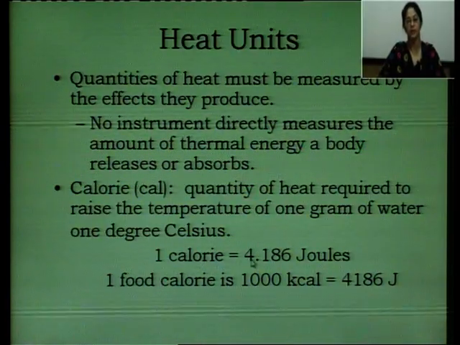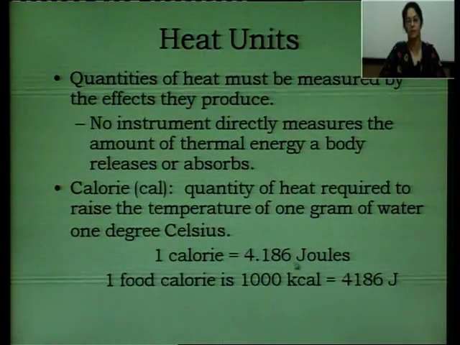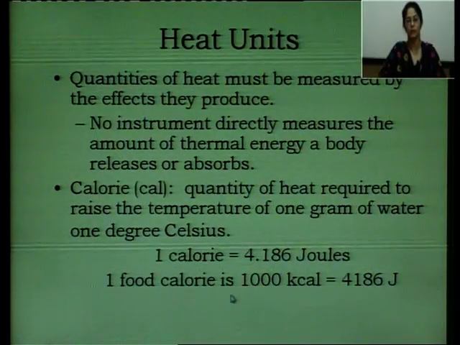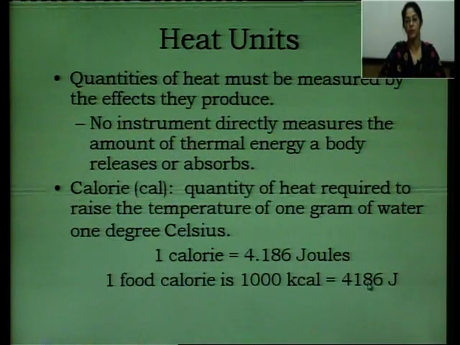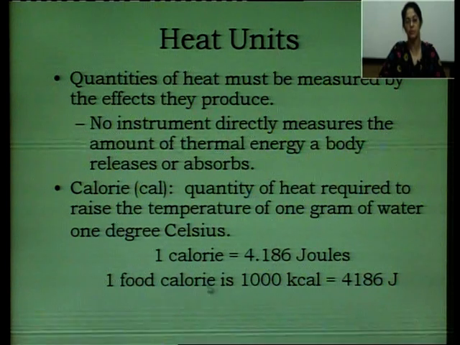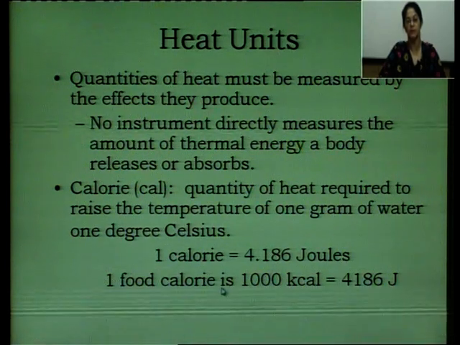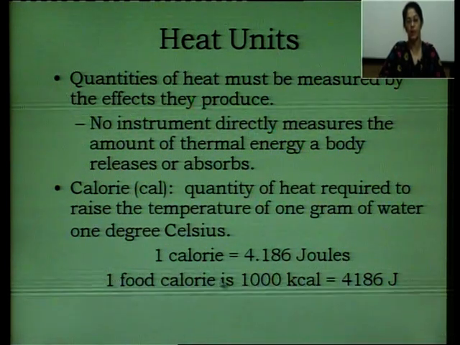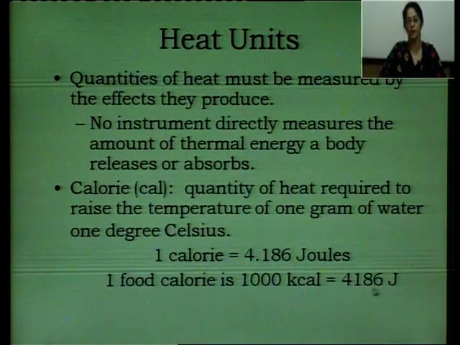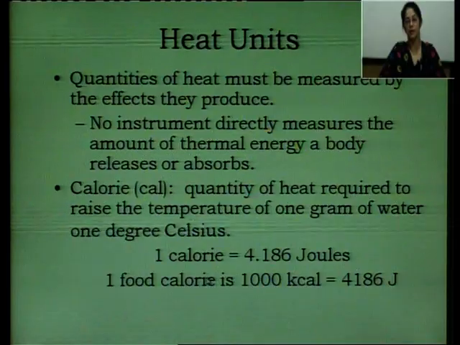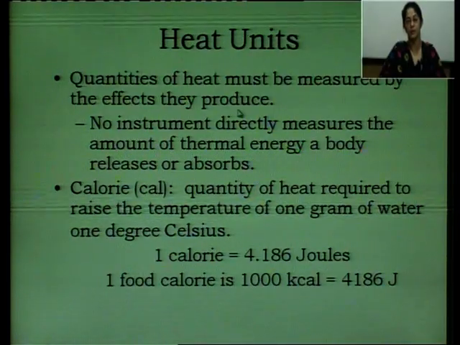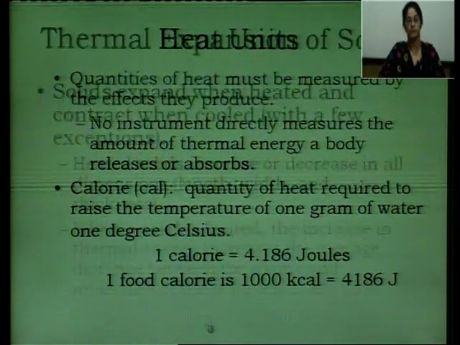So 1 calorie is equal to 4.186 joules. 1 food calorie is 1000 calories, a kilocalorie, and this is equal to 4186 joules. For the food we consume, we say so many calories we have consumed, and this 1 food calorie stands for 4186 joules. So joules, calories and kilocalories are units to measure heat.